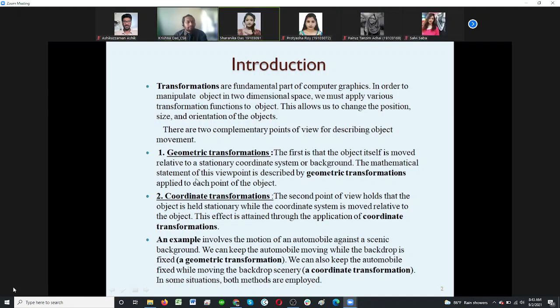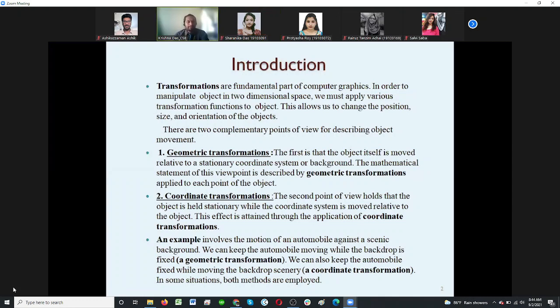Sir, in the geometric transformation, the automobile is moving while the backdrop is fixed. But when we keep the object fixed and the background moves, this is a coordinate transformation.